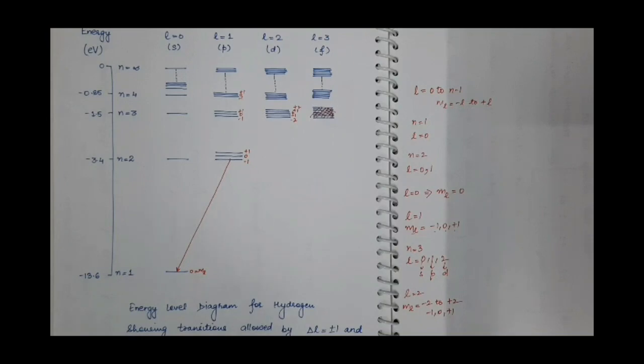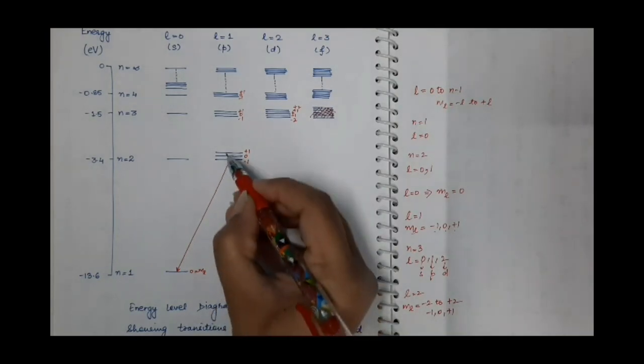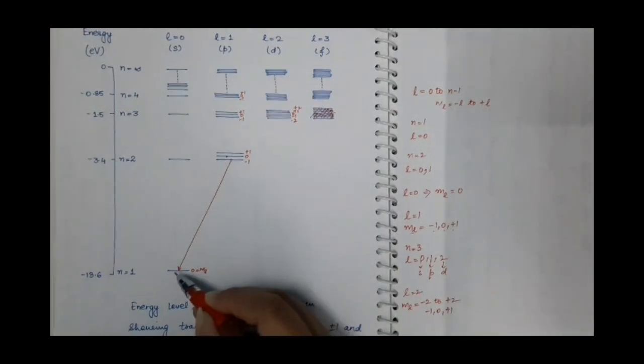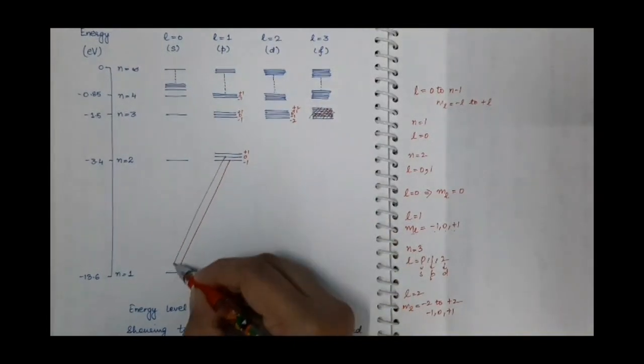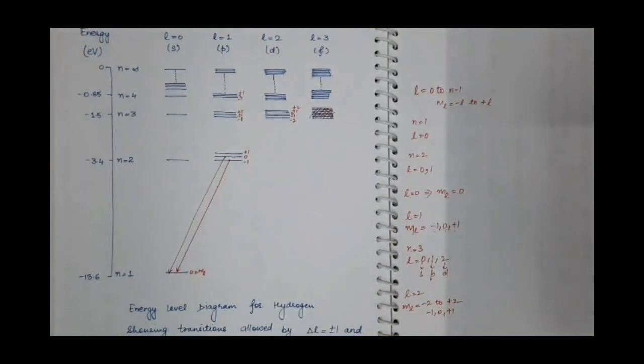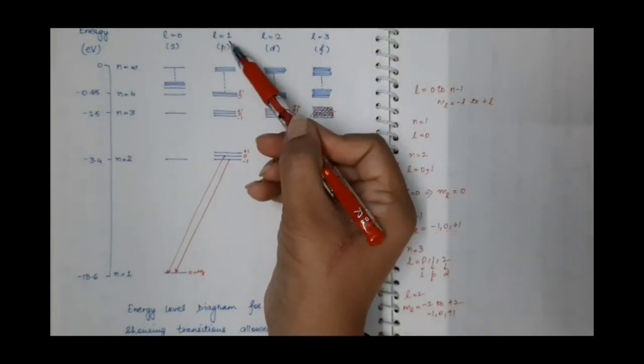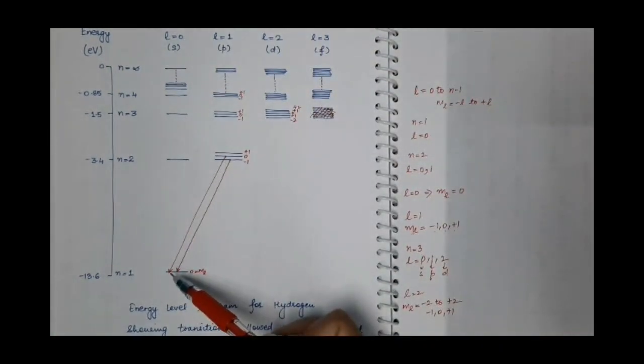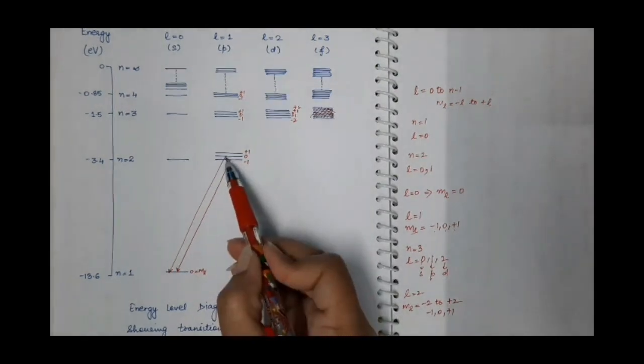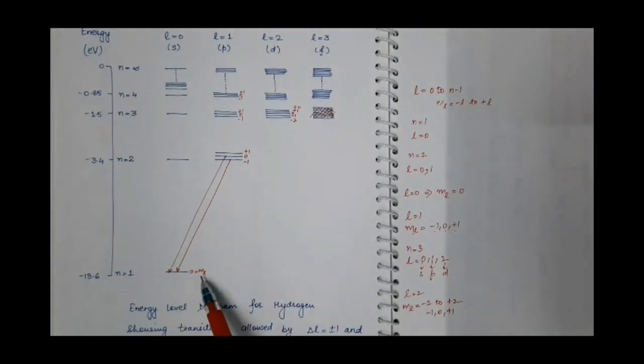Similarly, if the transition takes place from this p orbital to this, then again see, the value of L is 1 for this, the value of L is 0 for this. So the change in L is again minus 1. What is the change in ml value? ml for this is 0 and ml for this is 0.